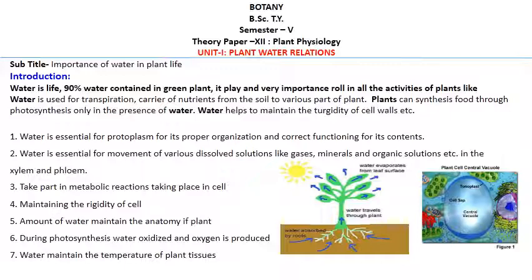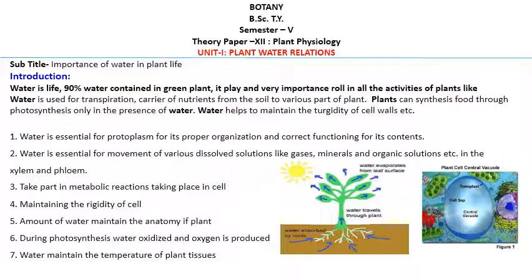The xylem and phloem carry this water and minerals. Xylem and phloem are the way, the pipeline in the plant, to carry the water, and from the leaves evaporation or transpiration takes place.